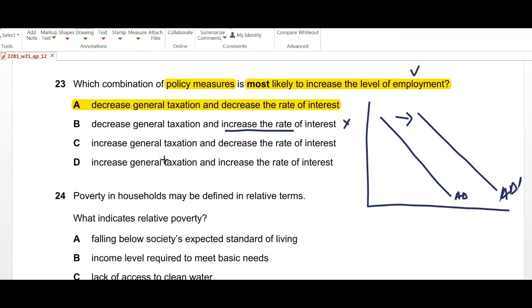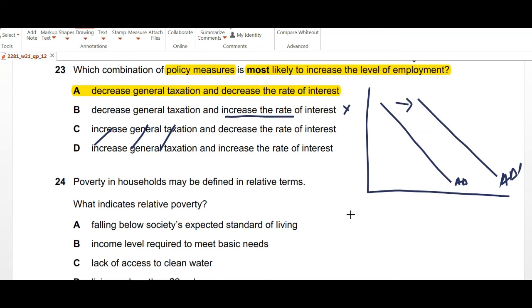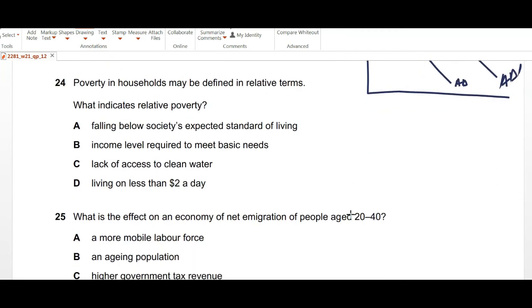and as a result that will create more employment opportunities. So increase in general taxation options, we are not even looking at that, because when you're increasing general taxation, that is limiting the purchasing power of people, and that is actually a contractionary policy that the government does. So it is asking to increase the level of employment. We choose option A, to decrease general taxation and decrease the rate of interest. Moving on to question number 24.